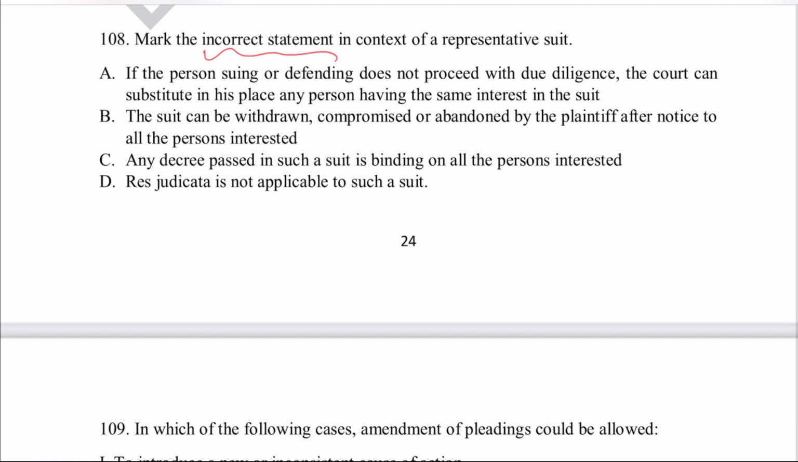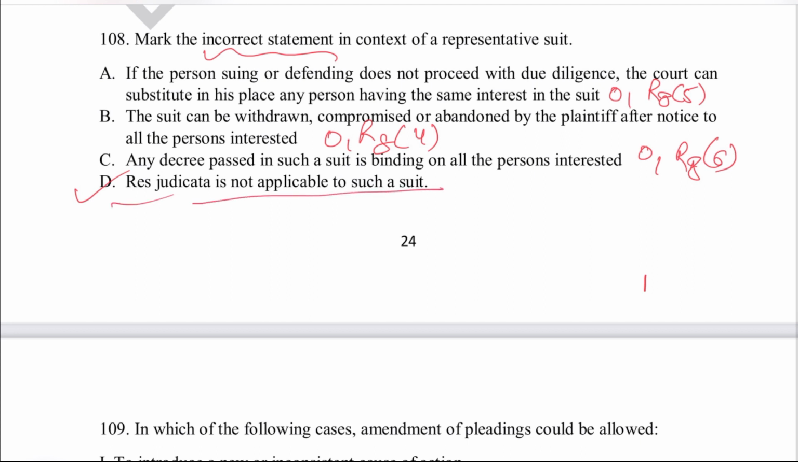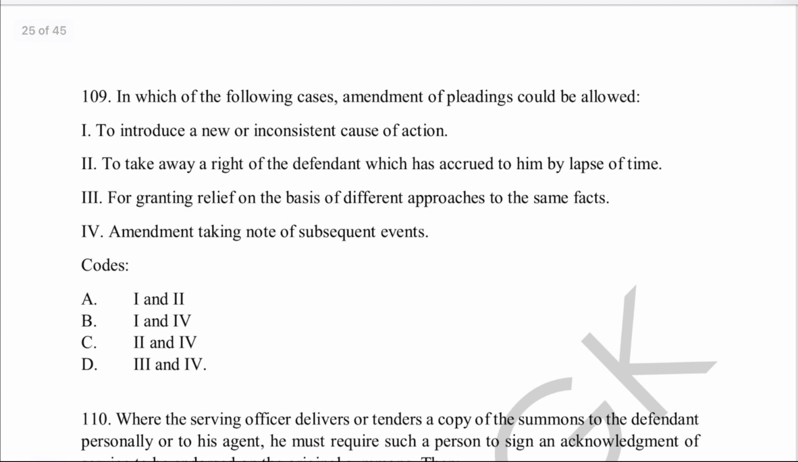So option A is basically from Order 1, Rule 8, sub-rule 5. And option B is Order 1, Rule 8, sub-rule 4. And option C is Order 1, Rule 8, sub-rule 6. So the right answer is option D. Res judicata is not applicable to such a suit. This is the incorrect statement.